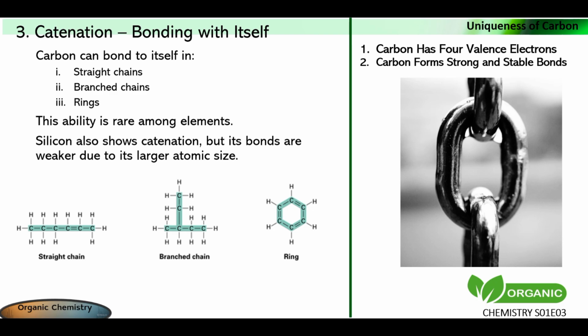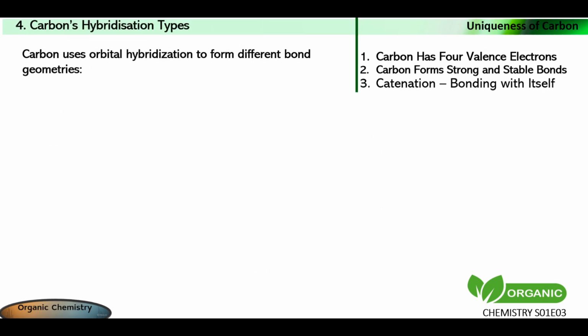One carbon atom can bond with 4 other atoms, with 3 other atoms, or with 2 other atoms. Other elements like silicon can catenate, but their bonds are much weaker than carbon's, due to their larger atomic size. 4. Carbon can form different hybridizations. Carbon can rearrange its orbitals to form sp3, sp2, and sp hybridization, allowing for different molecular structures.